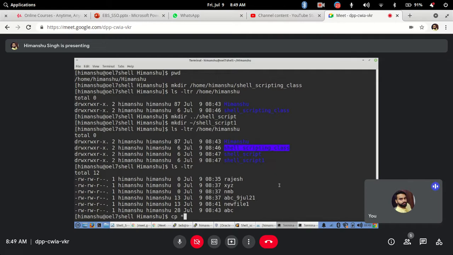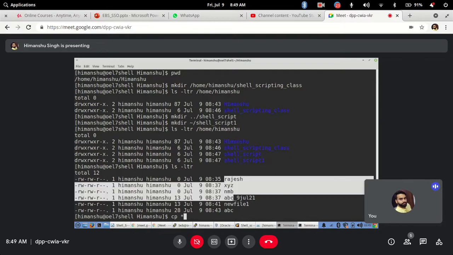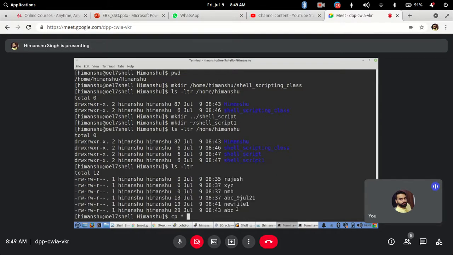Star is for everything inside this directory, whatever files and directories are there, everything can be copied. cp star and where? Dot dot slash, let's say shell scripting class. So what will it do? Remember the copy command, the last thing. I will explain it differently. Leave star right now.